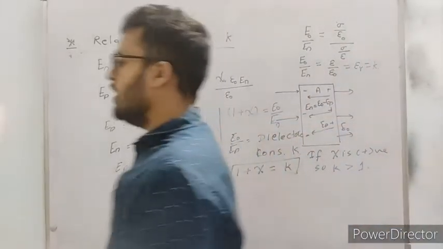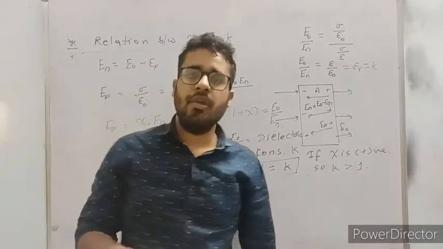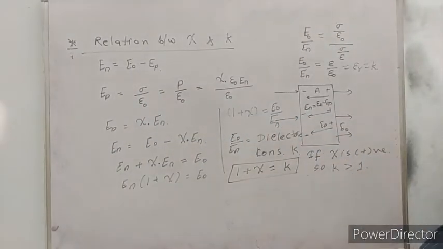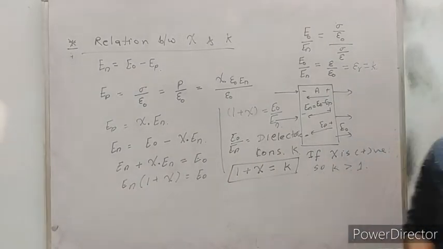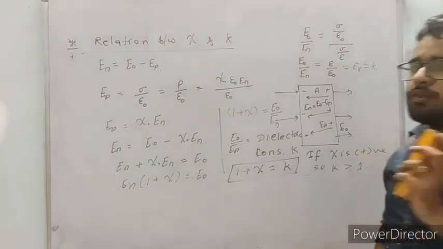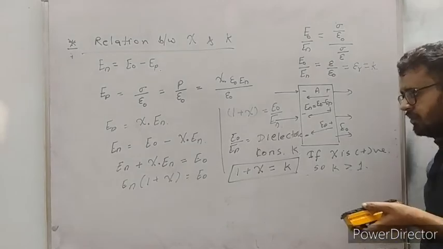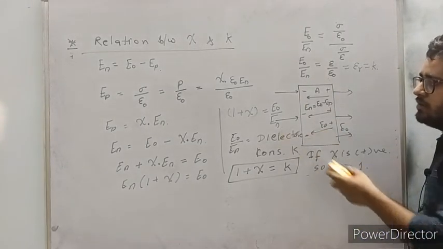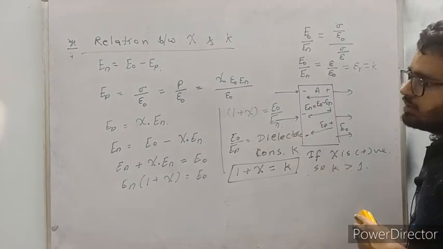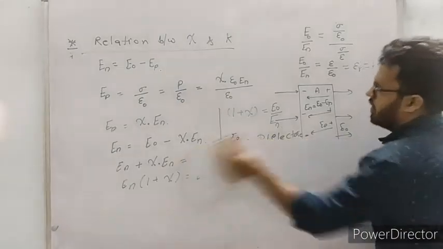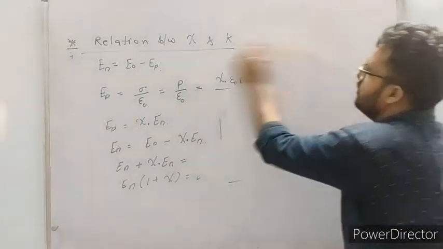The minimum value of K may be 1, but if a dielectric is there, no dielectric has a dielectric constant less than 1, because the permittivity of space, epsilon naught, is the minimum value. A smaller value is never possible; values are always larger. I think you get the relation between these things.